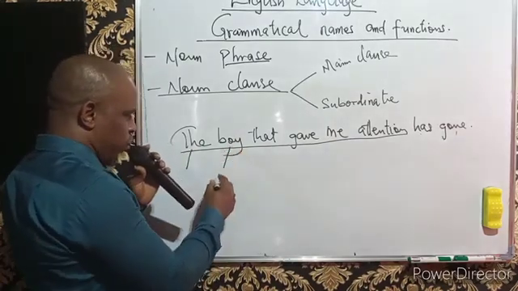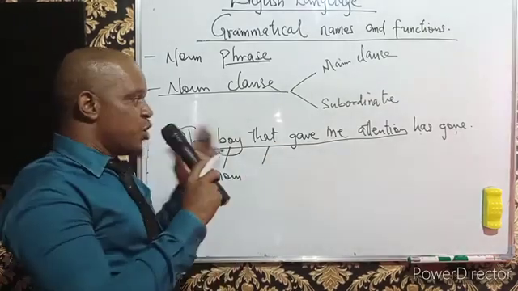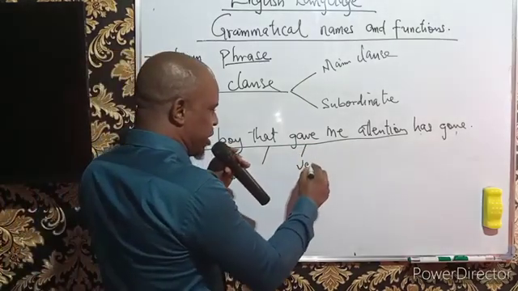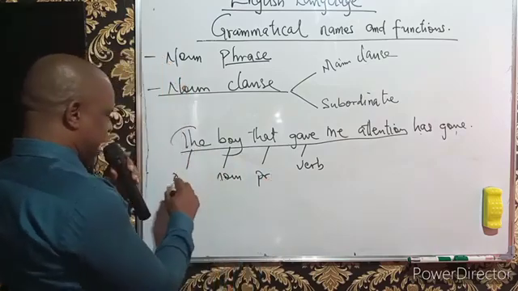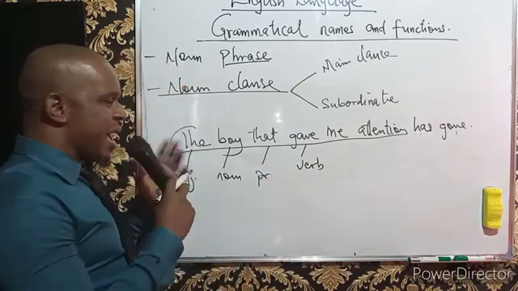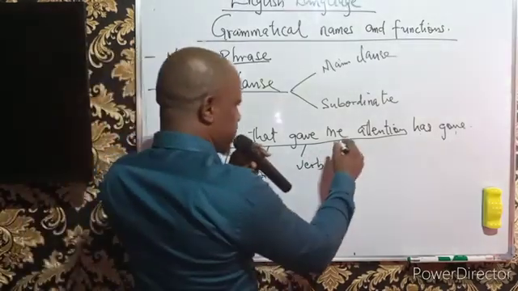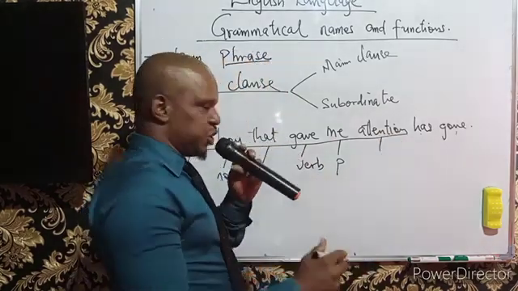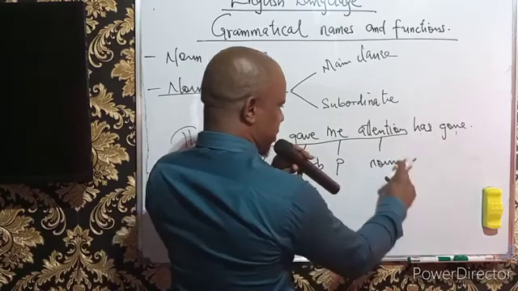We have boy, which is a noun. And then we have this, which is a relative pronoun. We have gave, which is a verb. This is a pronoun. This is a noun. This is an adjective because the determiners belong to the group of the adjectives. And then this is also a pronoun, and this is attention, which is a noun, name of a concept.